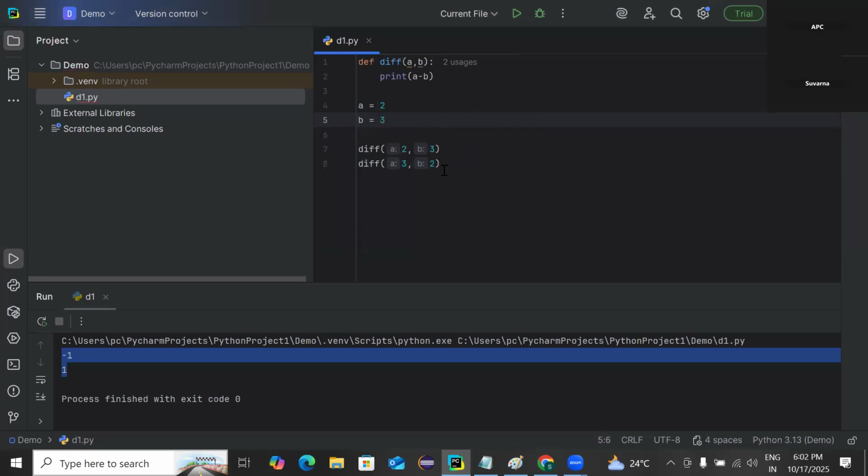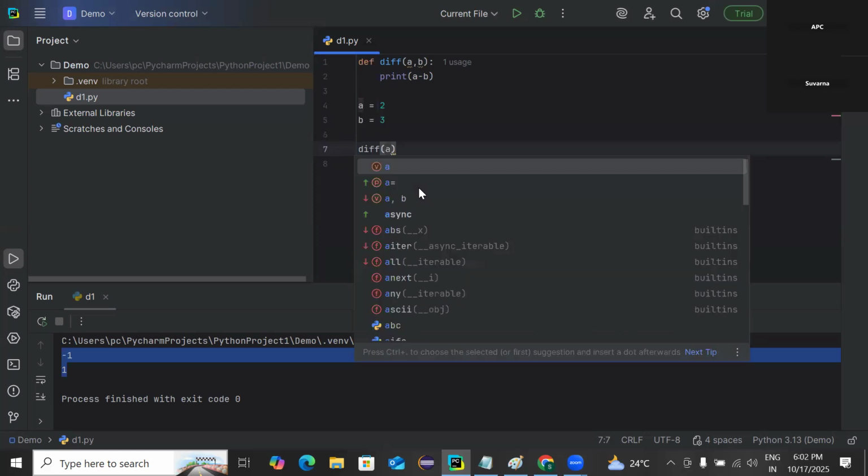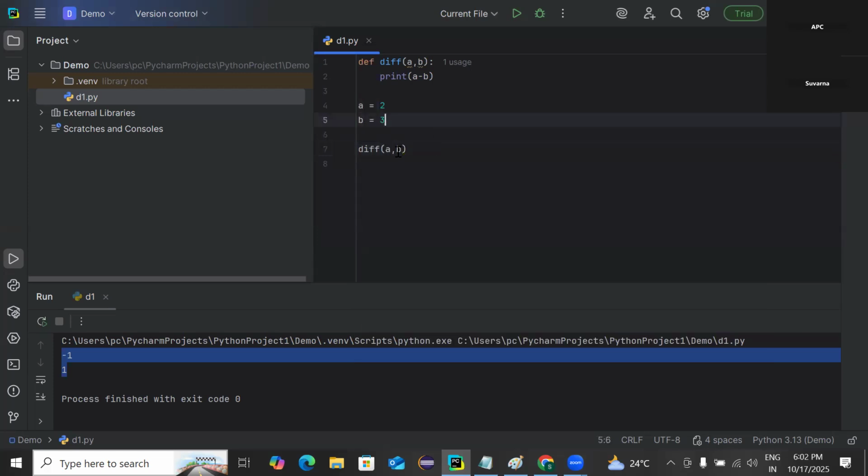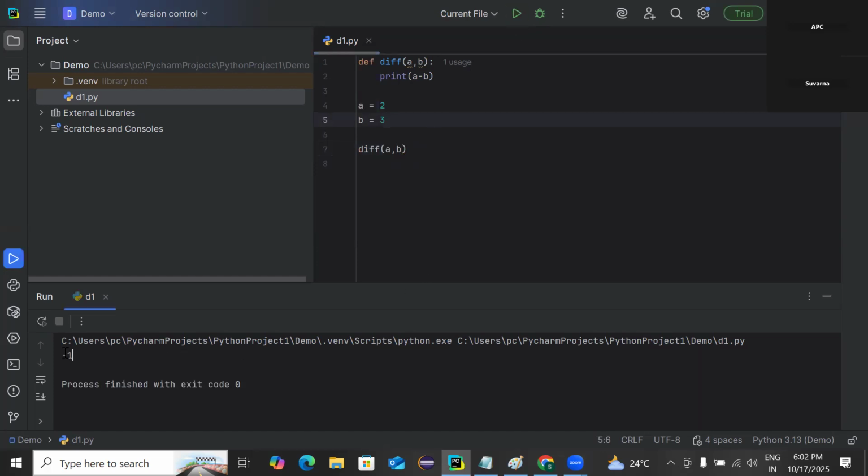Instead of passing the direct values, I pass the names, A, B, as keywords for those values. Run. It gives the same result, but in the function call we are using the keywords for those values. Instead of remembering the position of the values to be sent, we can send the keywords.